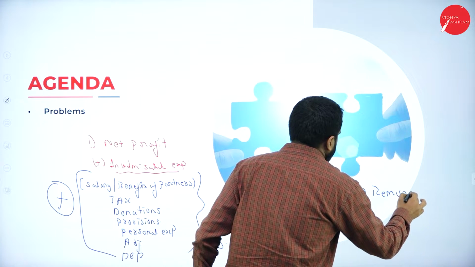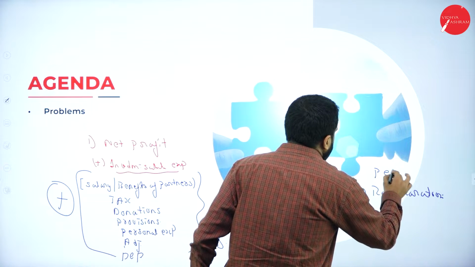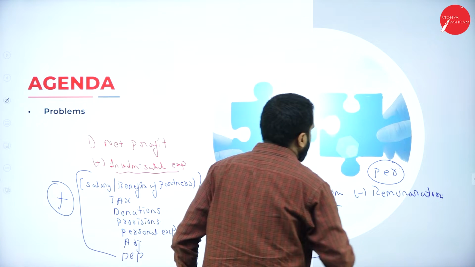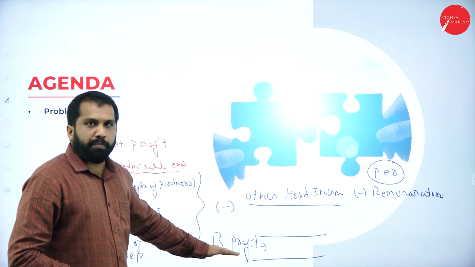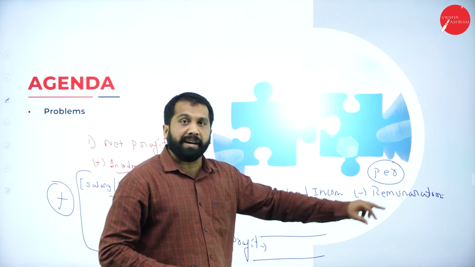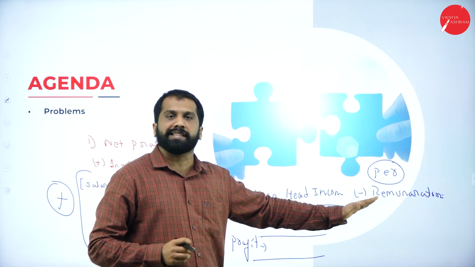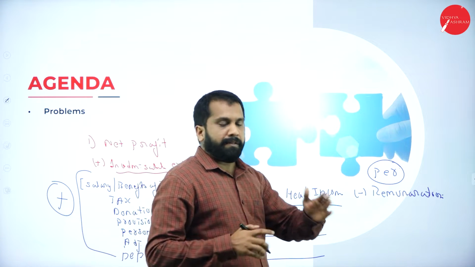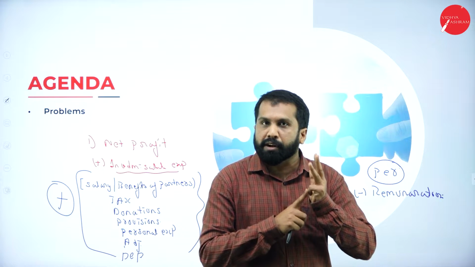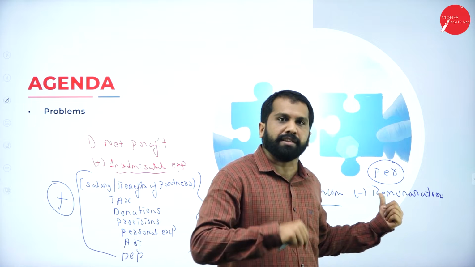I'll continue here, permissible remuneration. After getting book profit, your problem is not ended. From book profit, you are supposed to minus admissible or permissible remuneration. What is this? You know very well. 90% of 3 lakh or 60% of above 3 lakh. I'll do that calculation today.